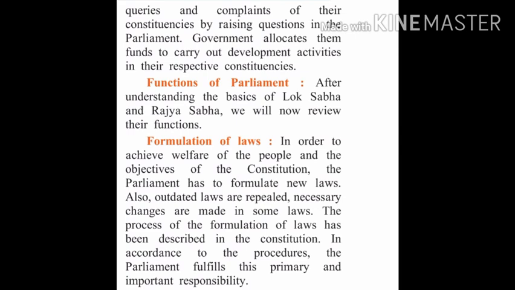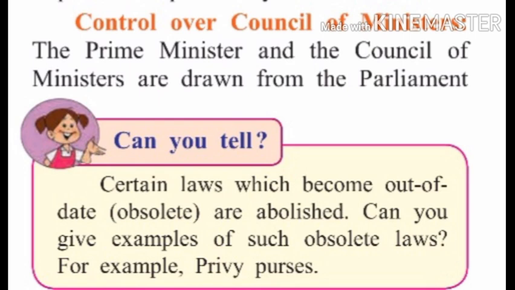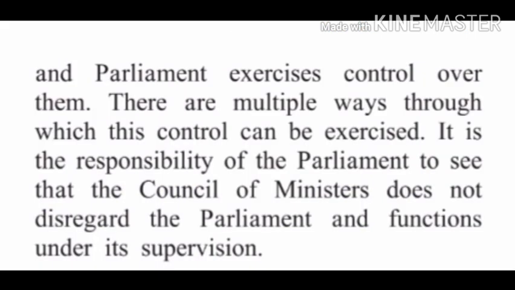Now the second one is control over the council of ministers. The prime minister and the council of ministers are drawn from the parliament, and the parliament exercises control over them. So the prime minister and the council of ministers are created from the parliament only, and the parliament keeps control over them.